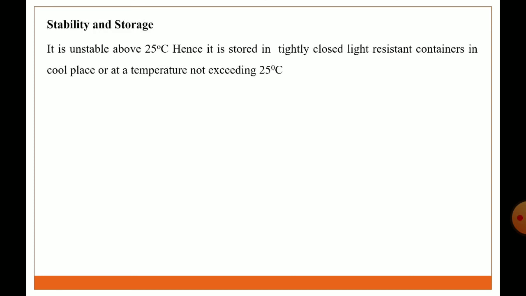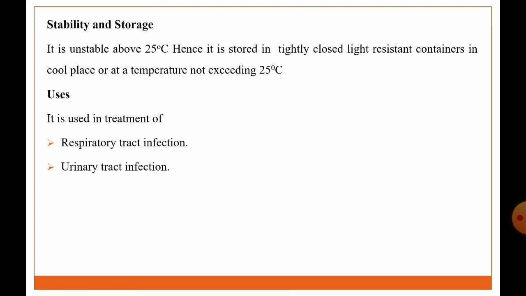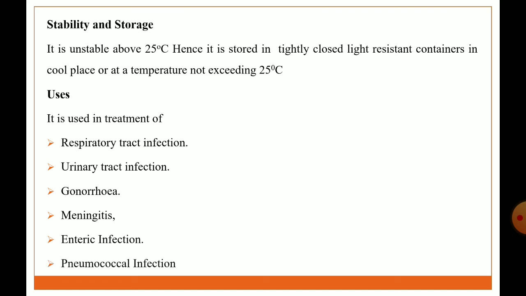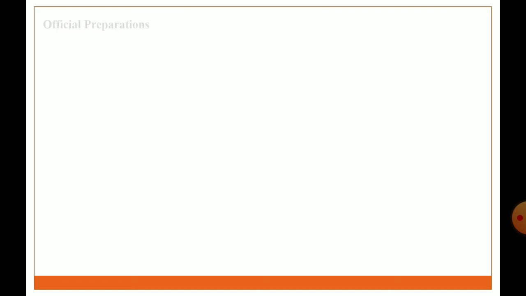Stability and storage condition: it is unstable above 25 degrees Celsius, hence it is stored in a tightly closed, light resistant container in a cool place or at a temperature not exceeding 25 degrees Celsius. Uses: respiratory tract infection, urinary tract infection, gonorrhea, meningitis, enteric infection, and pneumococcal infection.